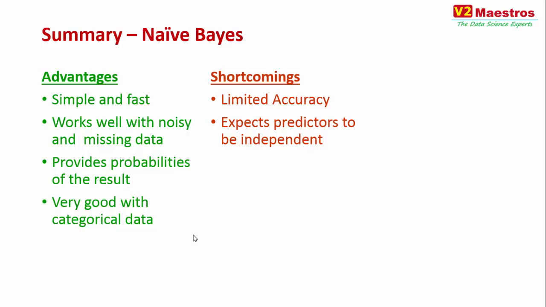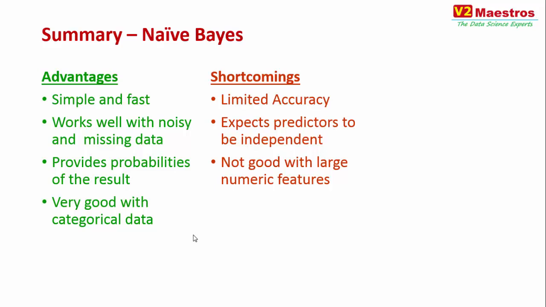So when you say two variables are independent of each other, it means that their correlation coefficient is pretty low. That's what we are trying to say. The independent events or the prior events should not have any correlation between them. That is what we call independent, and naive Bayes makes that independence assumption. So when variables are really independent of each other, naive Bayes will work very well, but if they have internal dependencies, it is not going to work that well, and that is what we mean by this statement. It is again not good with a large number of numeric predictors.